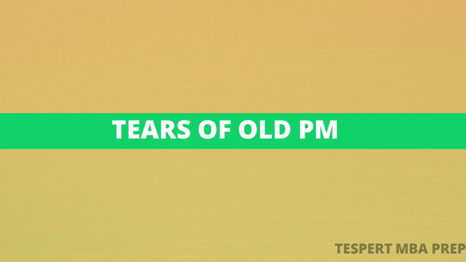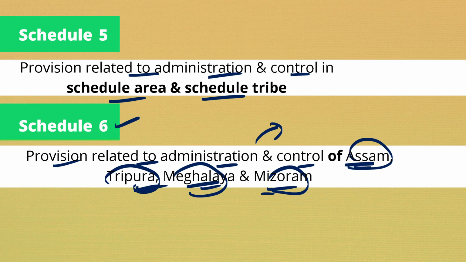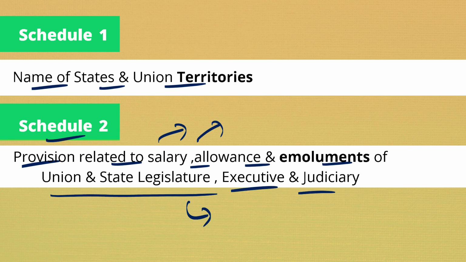Now, how can you remember all the schedules? Just remember this sentence: tears of old PM. I have highlighted each and everything. Schedule 1 is the names of states and union territories, so T. The second schedule deals with the provision of salary, allowances and emoluments, so this is E.